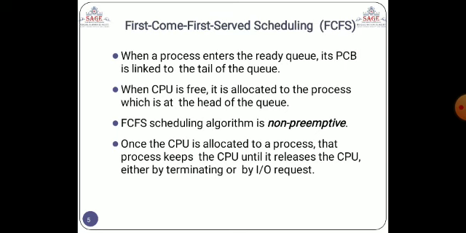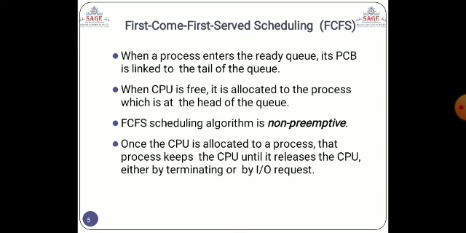Some properties of the first come first serve algorithm: it's non-preemptive, so we cannot generate any type of interrupt in the CPU at the time of execution. Suppose we have processes A and B, and A is going to be executed. The CPU is busy in execution of process A, so B should not preempt, or generate any type of interrupt, during the execution.